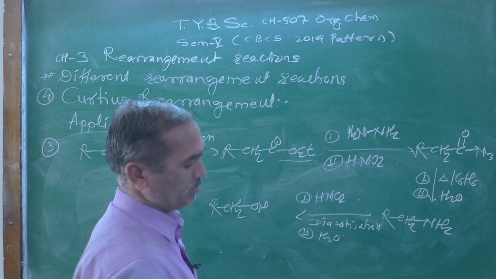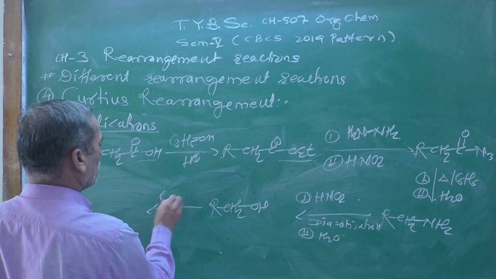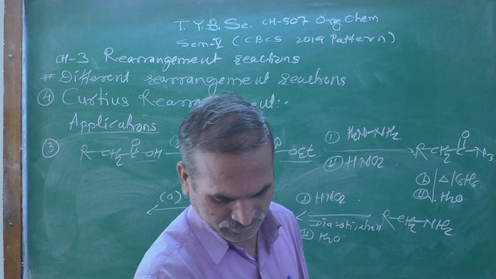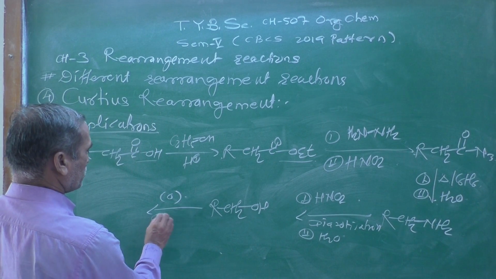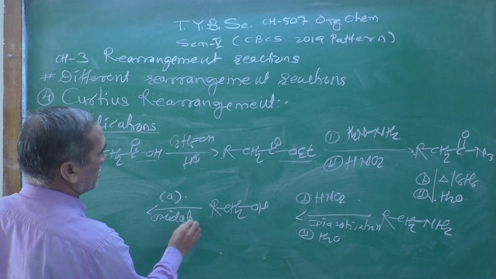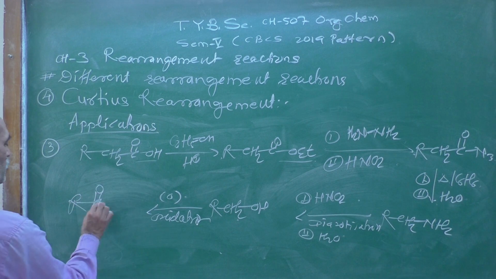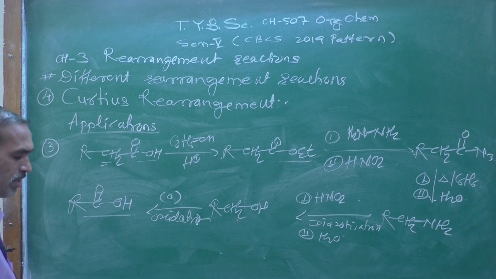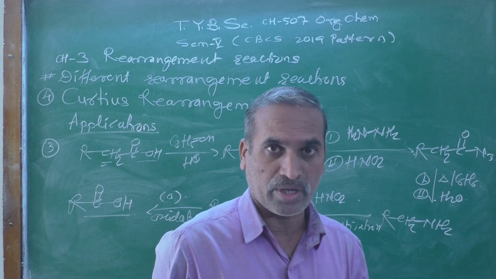With water, that gives RCH2OH, the alcohol, and that alcohol is further oxidized with the help of an oxidizing reagent. Oxidation takes place over here, and you will get R, C double bond O, OH.